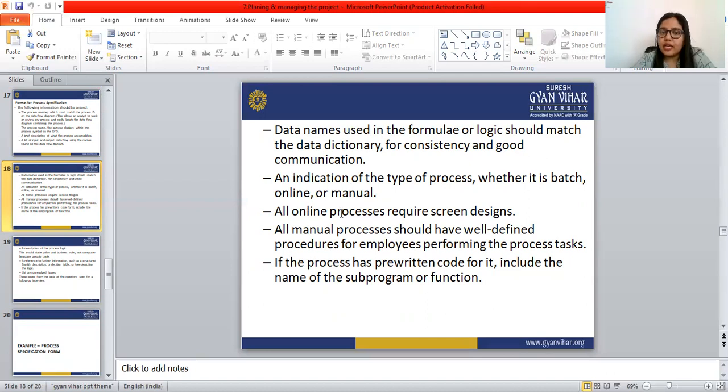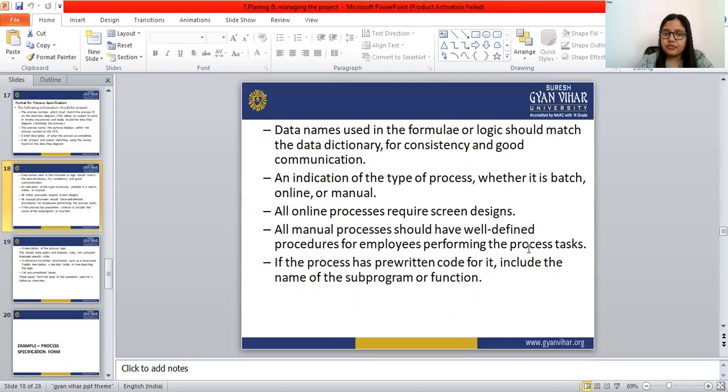Next, online processes require screen designs. If the type of the process is online, that requires screen designs. All manual processes should have well-defined procedures for the employees performing the process task. There should be a manual for the employees performing the process task.